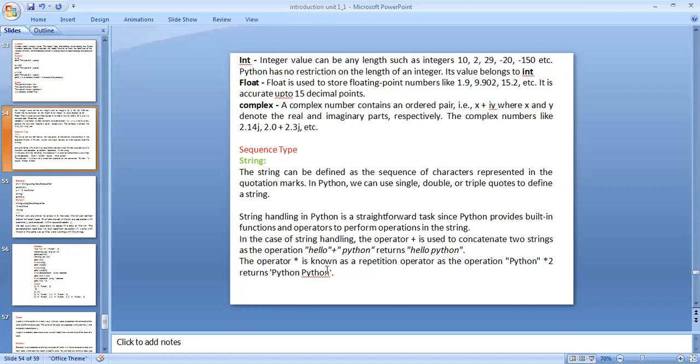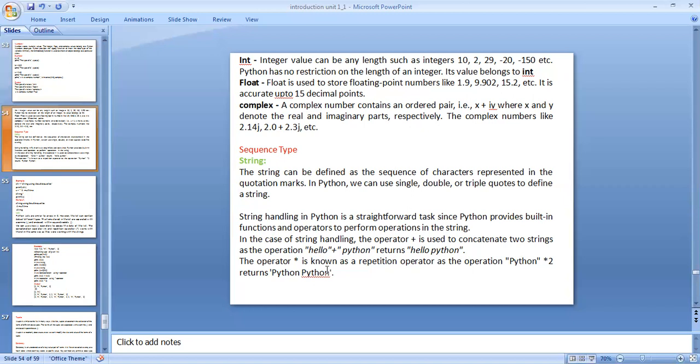Operands are variables. Hello plus Python. It returns Hello Python within the double quotations. Hello is one of the operands. Python is one of the operands. The operator is plus. Plus means add. After we use the operator plus, it becomes Hello Python within the double quotations.